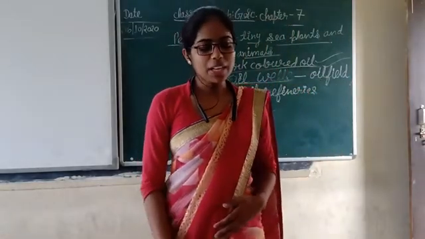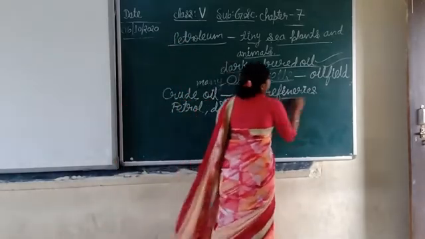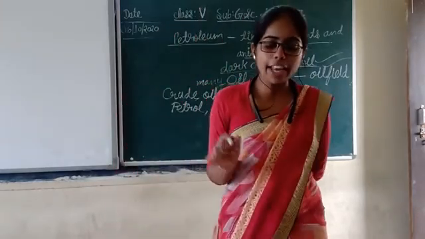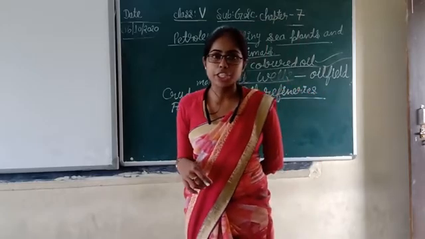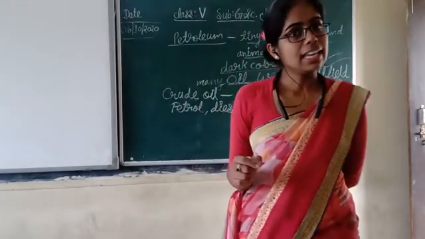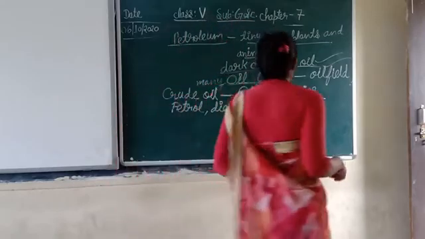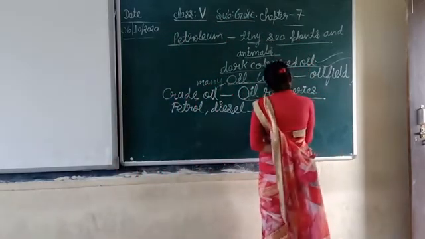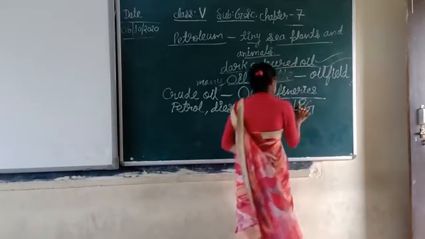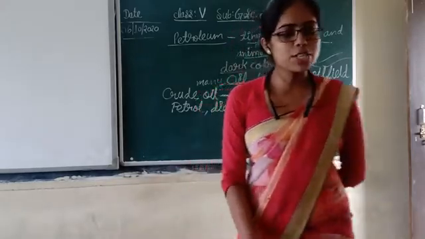Now, this crude oil which we got is refined in oil refineries. It is then converted into different fuels such as petrol, diesel, kerosene, motor oil, and LPG. LPG, liquefied petroleum gas, is what we use in our cylinders. For cooking we are using the same gas, liquefied petroleum gas. This is about petroleum.